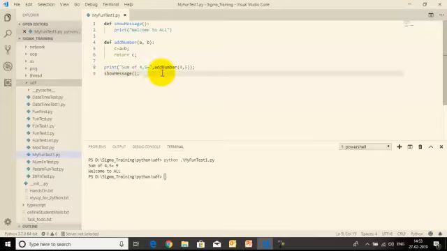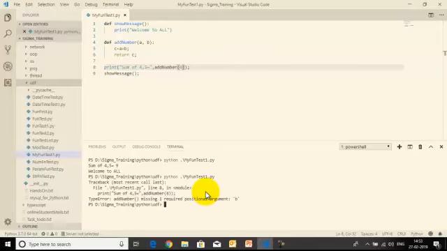Here 4 and 5 are required arguments, and I cannot skip any variable during runtime. If I miss any variable, it goes to an error during execution time. It says missing one required positional argument, as the b value is missing over there. So it is becoming mandatory to pass it.